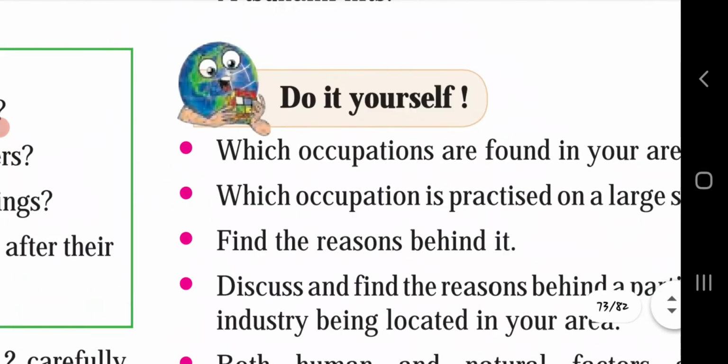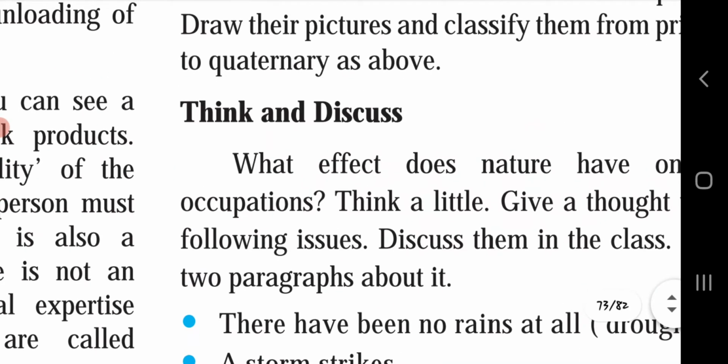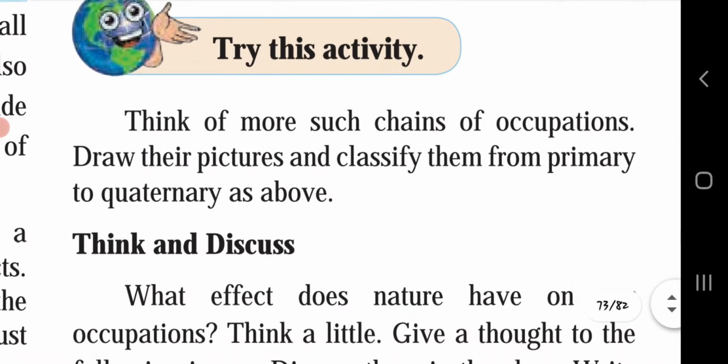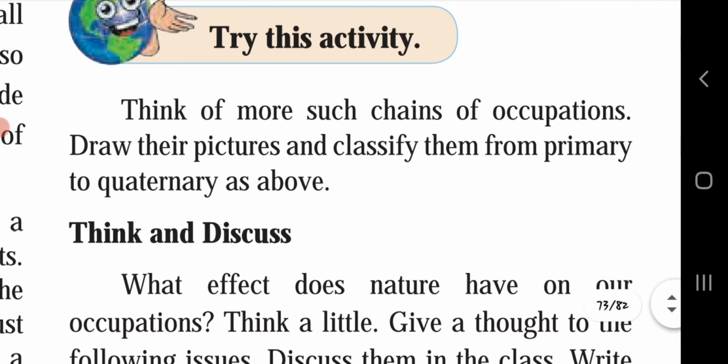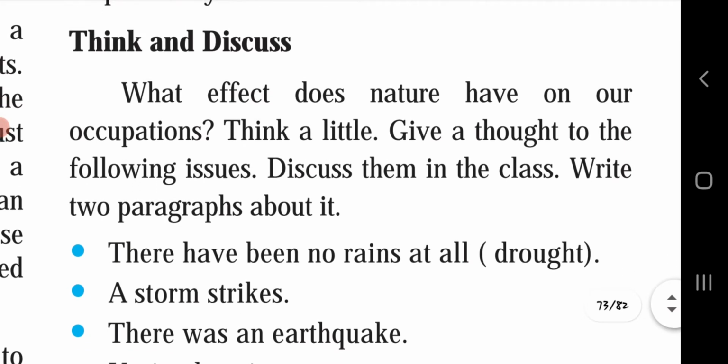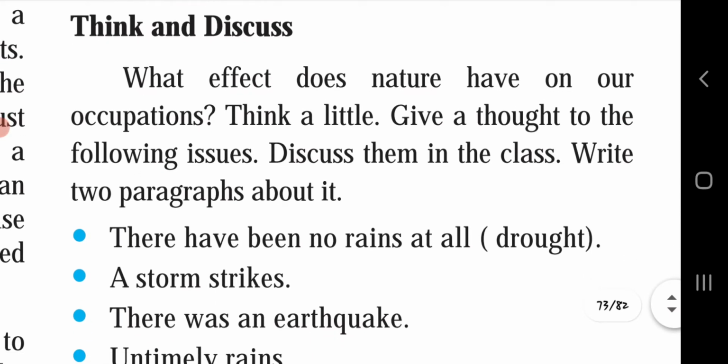Let's see the remaining one, what they had given. Think of more such chains of occupations, draw their pictures and classify them from primary to quaternary as above. As with the sugarcane, the process is given. You have to collect the information about cotton or wheat or rice or any other product from primary to the quaternary one. You have to do this activity by yourself. Think and discuss.